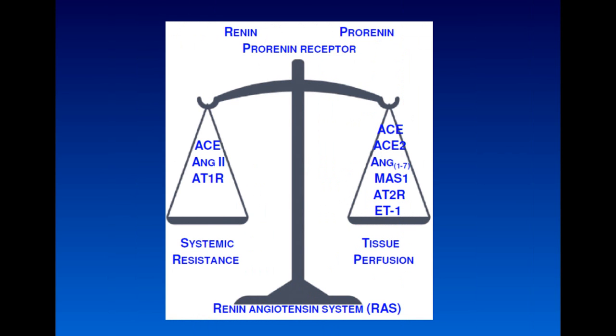Based on these findings, an interpretation is proposed that we have two arms of the renin-angiotensin system, the systemic resistance arm and the tissue perfusion arm, and they are both dependent on the prorenin receptors that bind both renin and prorenin.